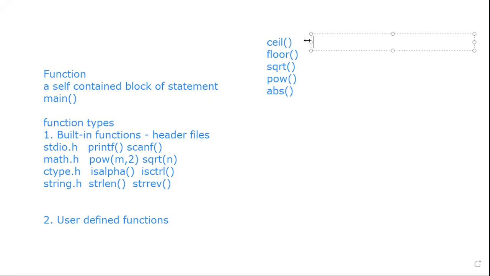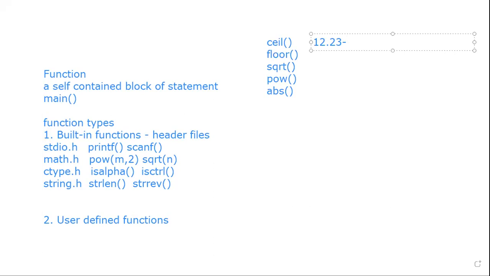Ceil is nothing but when you give any decimal number, for example 12.25 or 12.75, whatever it may be, it will always take the highest nearest integer. So if I give 12.24, what is the highest integer? Don't look at the lowest side, look at the highest side.